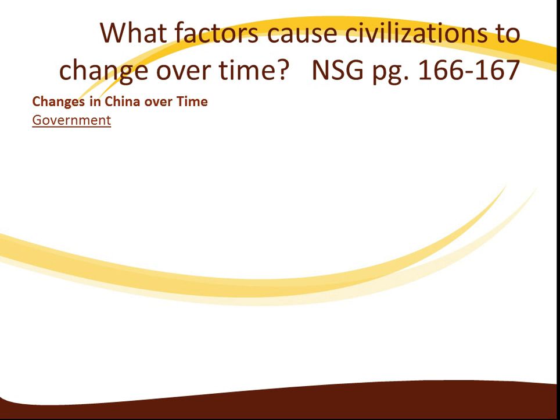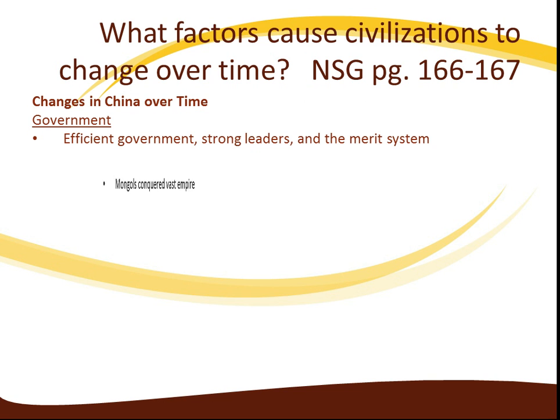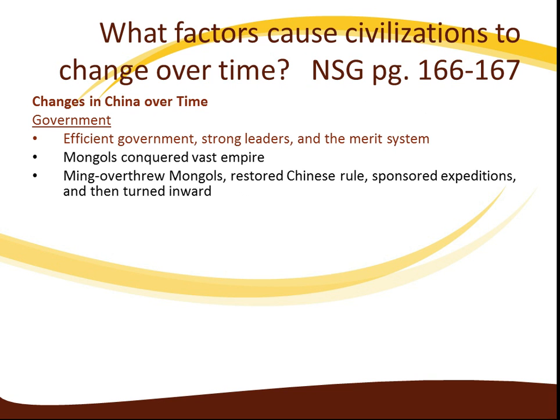First aspect of society is government. They had strong, efficient leaders. They had the merit system developed. Mongols conquered a vast empire that changed their government. And then the Ming overthrew the Mongols, restored Chinese rule, sponsored expeditions, and turned inward. So government can cause civilization to change over time.